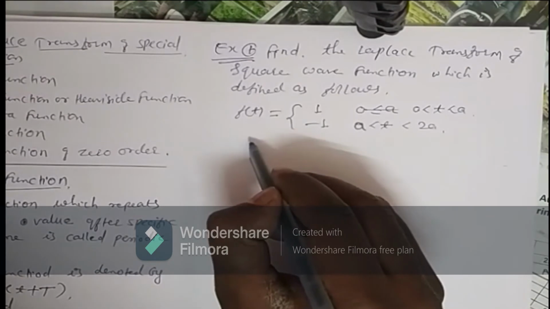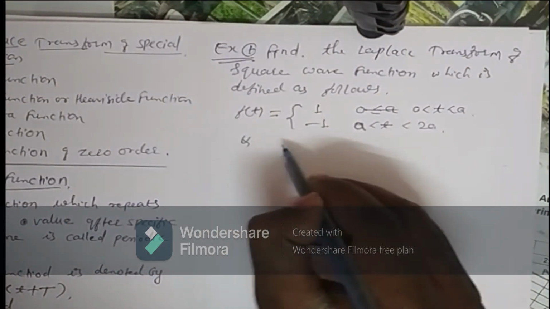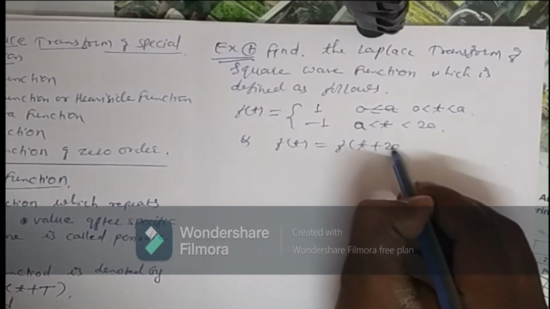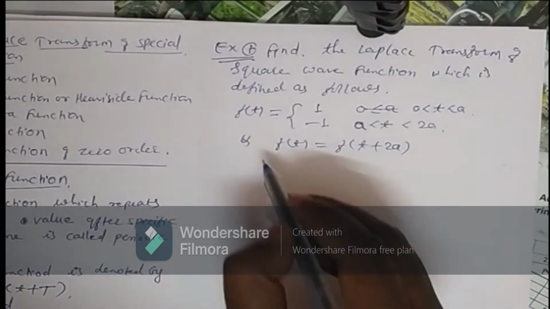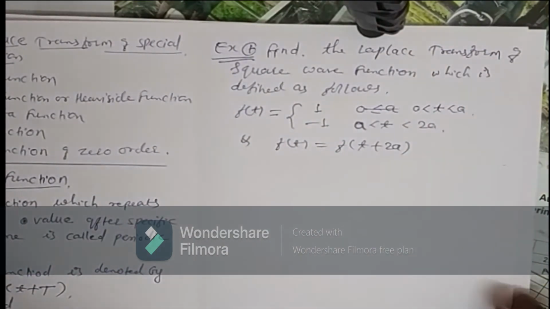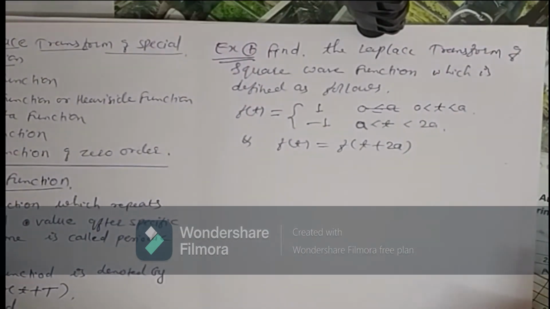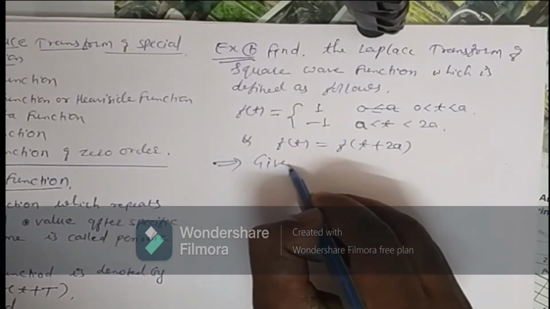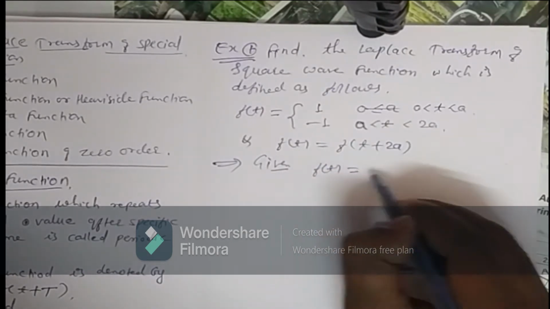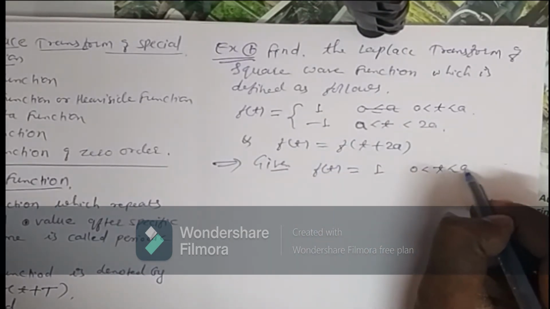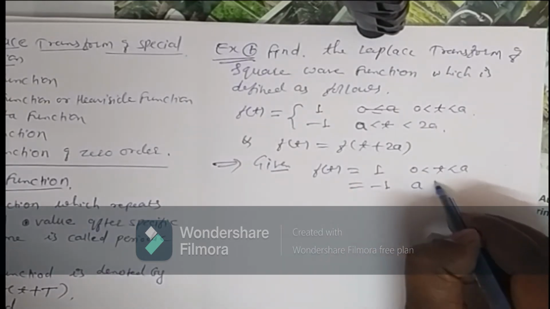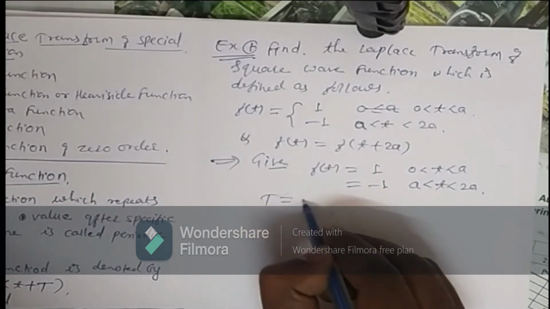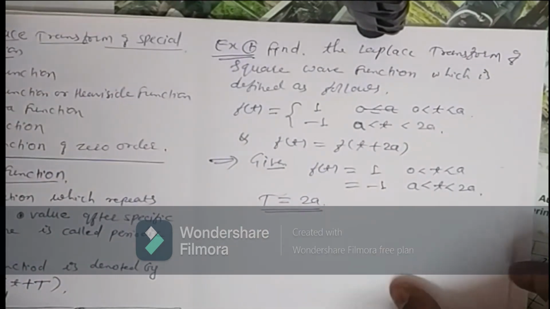And f of t is equal to f of t plus 2a is given. Okay, so this much will be given in the question, and from that we have to find the Laplace transform of this particular function. So given f of t is equal to 1 for 0 less than t less than a, and minus 1 for a less than t less than 2a. Okay, so here the value of T is 2a, that is, the period is 2a, right?